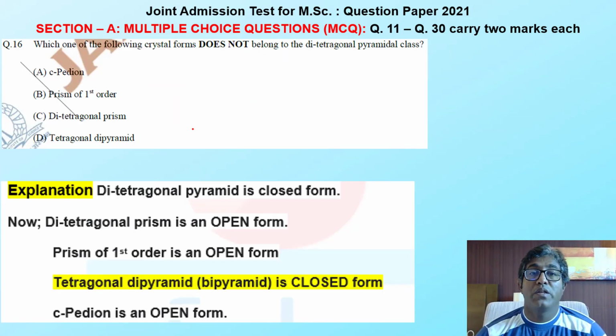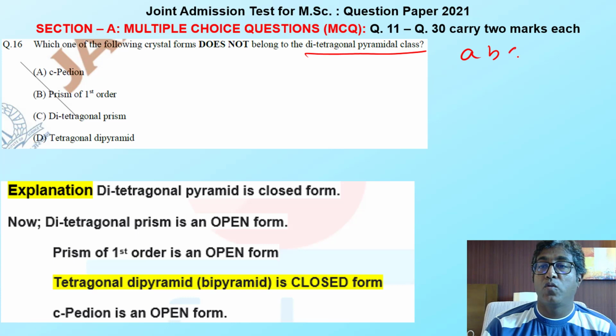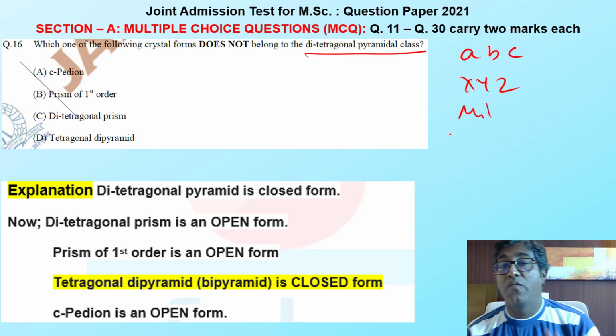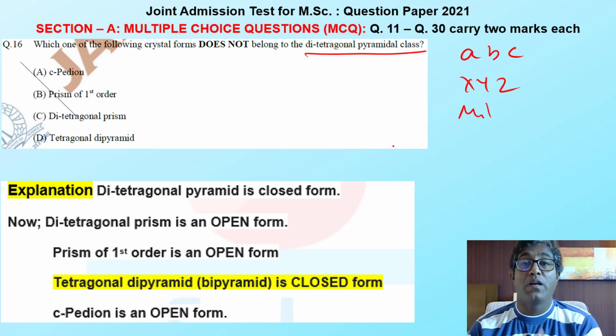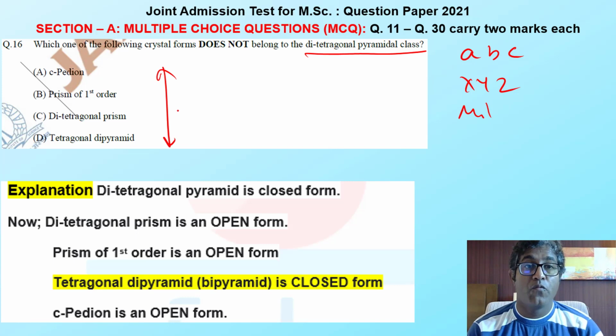Which one of the following crystal forms does not belong to the ditetragonal pyramid class? How to solve this type of question, because I don't have anything related to ABC, XYZ, and no Miller indices, nothing is given here. So how should I correlate this ditetragonal pyramid class to my options 1 to 4, means A to D?